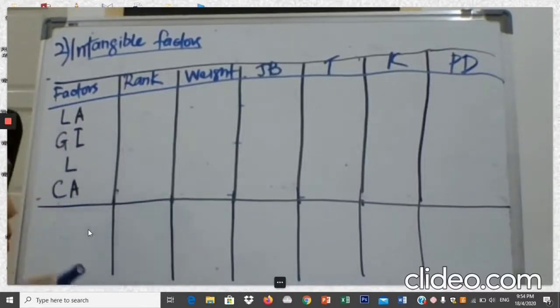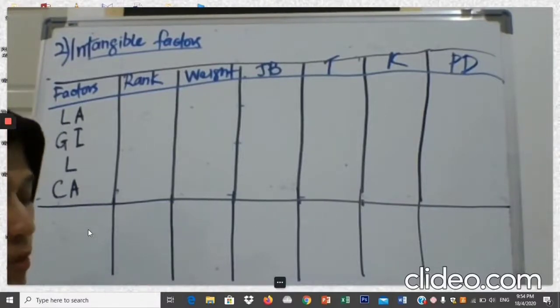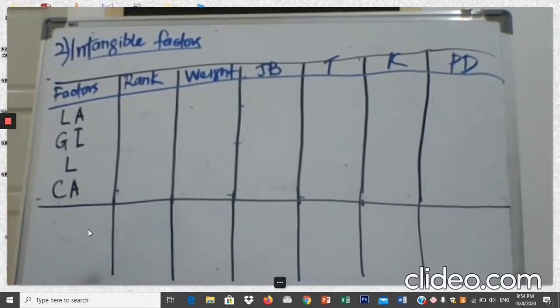As you can read from here, among the intangible factors to be considered, it says labor availability is the most important, followed by government influence and lifestyle. So this sentence is saying, out of the four factors here, labor availability is the most important.